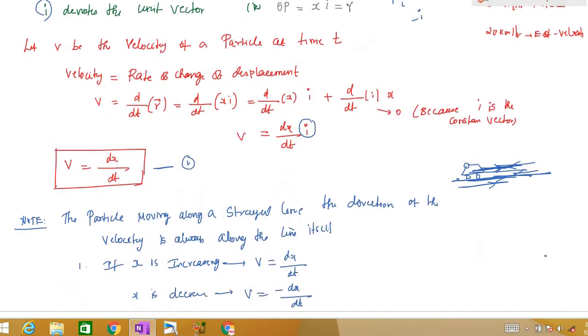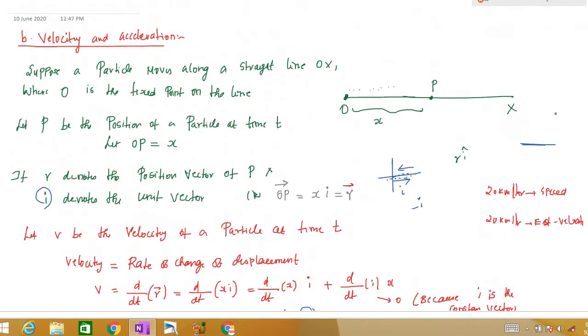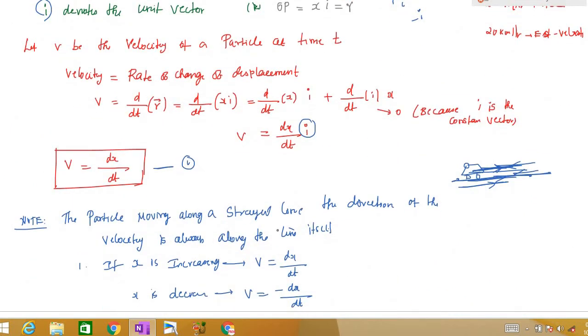For simplicity, we will not consider direction here. If x is increasing, it will be plus i. If x is decreasing, we will have minus i, right? A slight mathematical logic here: if you are moving in this direction, x will be positive; if you are moving in this direction, it will be negative. Moving in this direction is the i vector, and moving in this direction is the minus i vector. So if x is decreasing, here you will have the minus i vector. We will not consider direction for simplicity.